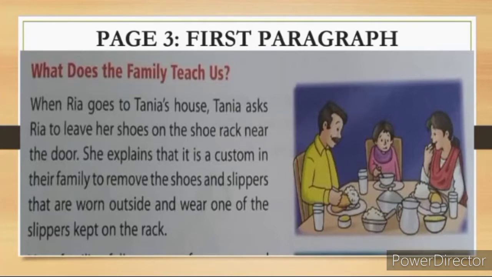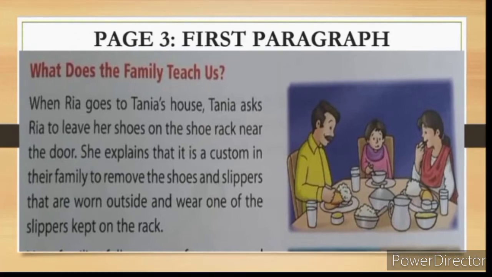Now children, moving on to page number 3. After the exercise, the next topic is given: What does the family teach us? Now read. When Riya goes to Tanya's house, Tanya asks Riya to leave her shoes on the shoe rack near the door. A shoe rack is kept near the door and Tanya asks Riya to leave her shoes on the shoe rack.